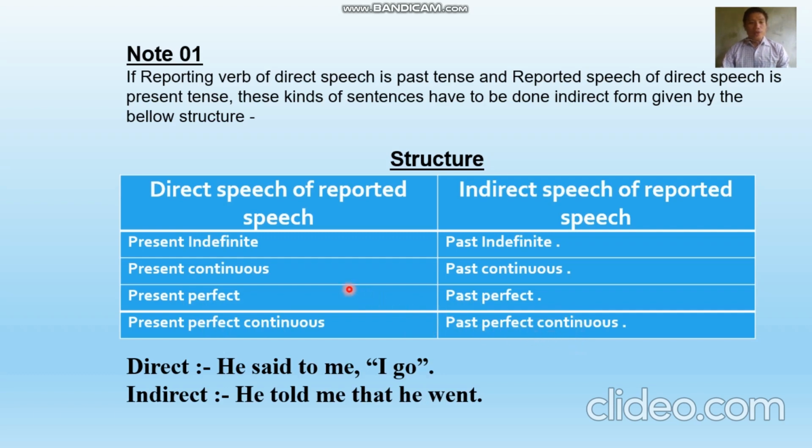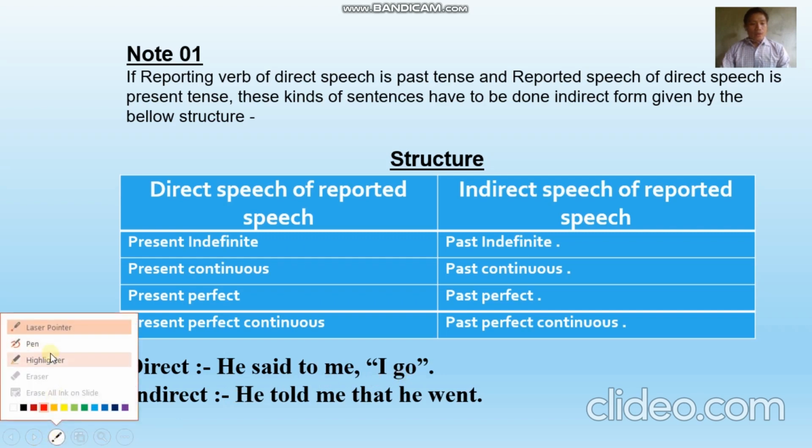Hope you know about present indefinite tense, present continuous tense, present perfect tense, and present perfect continuous tense. Okay, here I have given an example for you below the table. Direct form, he said to me, I go.